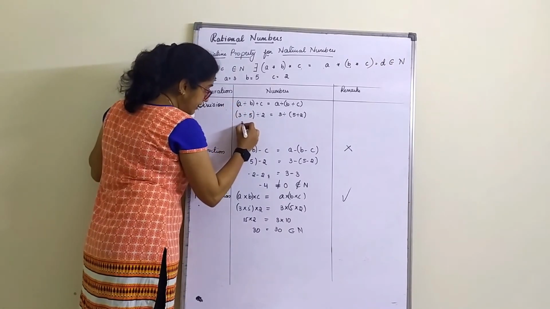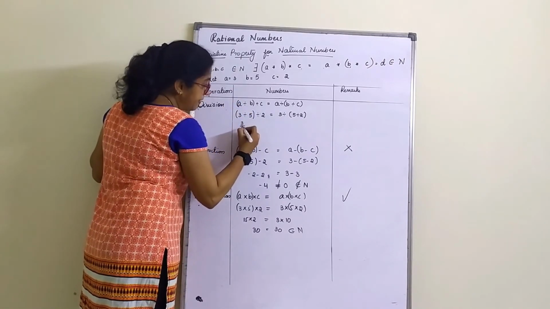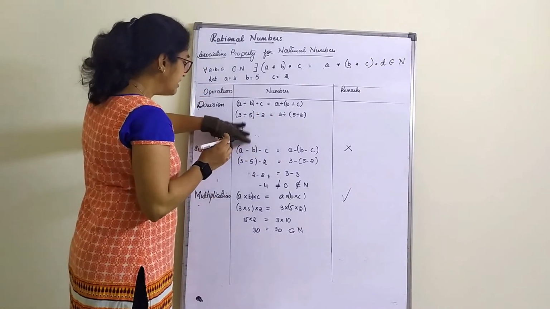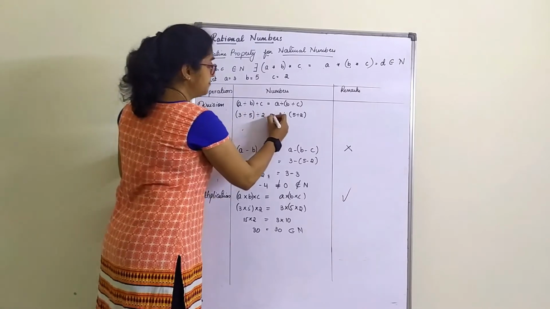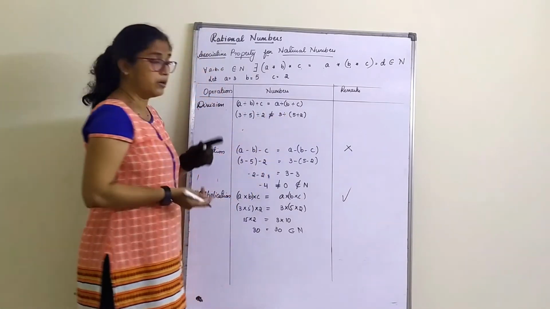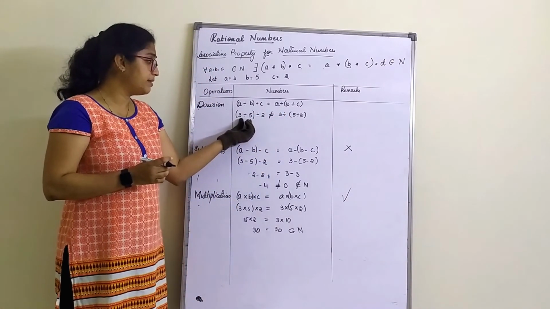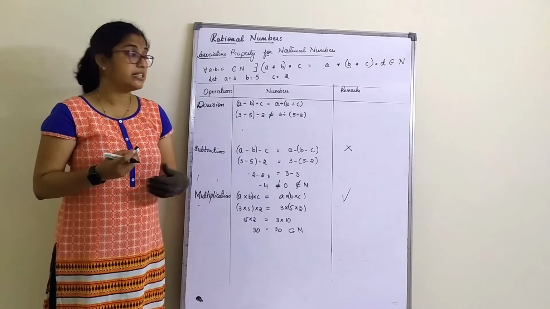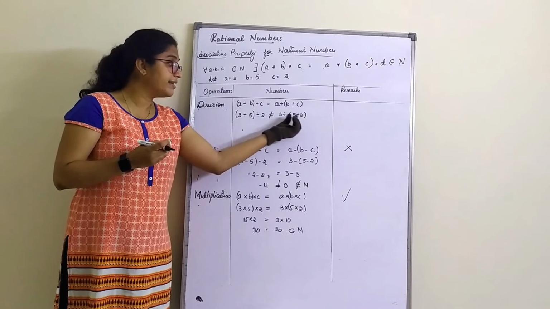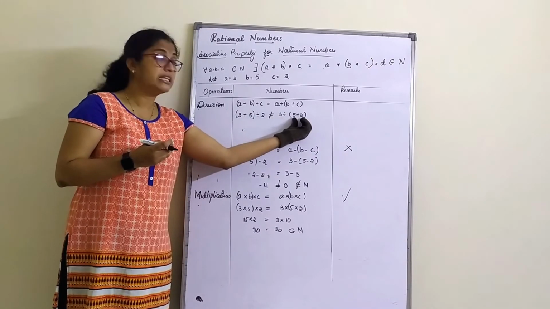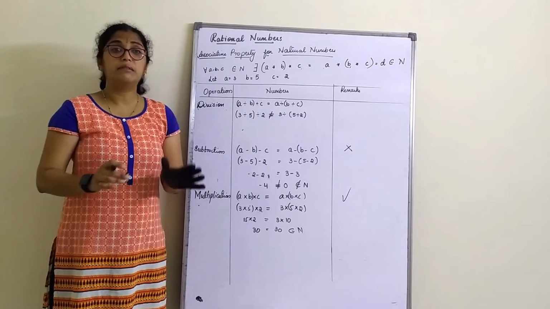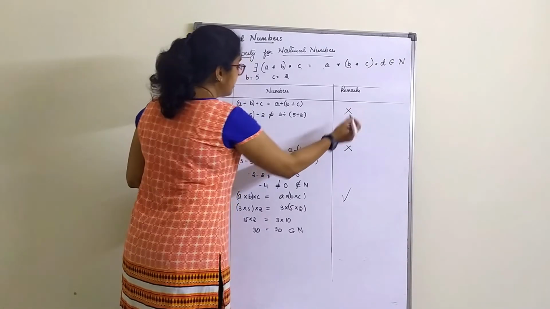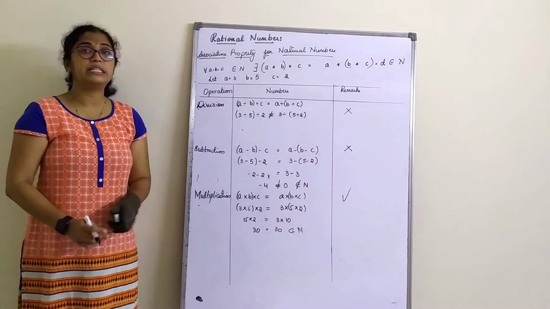If you write 3 divided by 5 divided by 2, it will come as a reciprocal. So directly you can say it does not belong. Because when we divide 3 by 5 and then that by 2, you are going to get a different answer from 3 divided by the result of 5 divided by 2. The answers are going to be different. So directly you can say it does not satisfy, and you can say no.